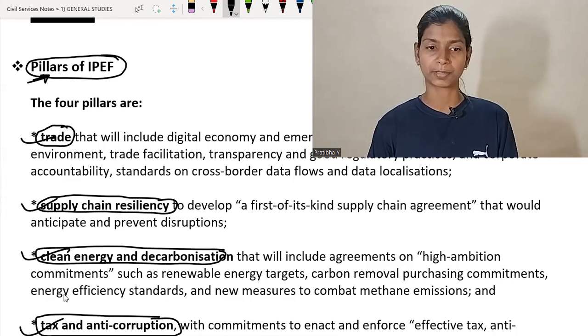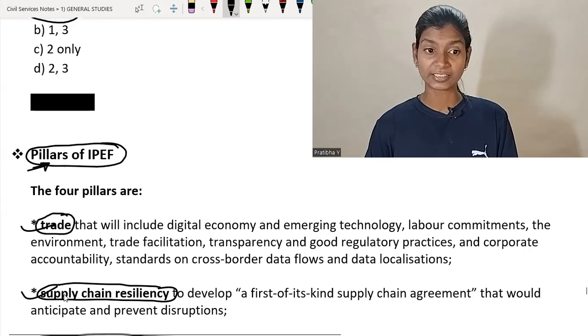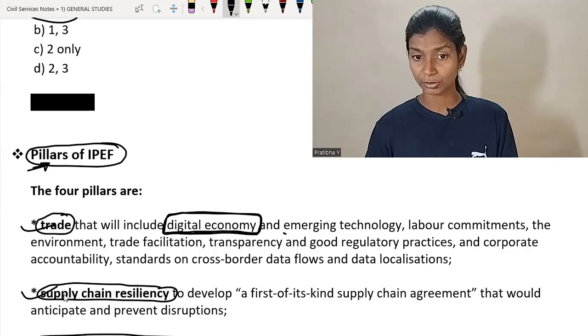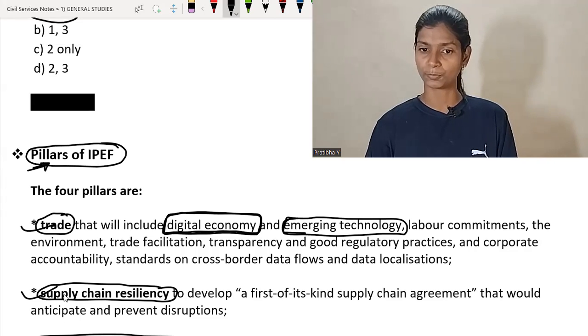And in this, many subparts are there. So trade will include the digital economy. Digital economy means most things in our economy must be digitalized so that it reduces time and increases efficiency. Emerging technology: we adopt new technology so that our production is high, efficiency is high, and cost of production is less.